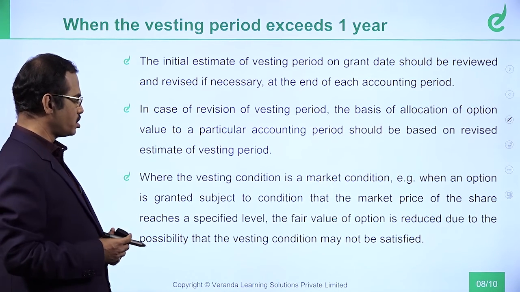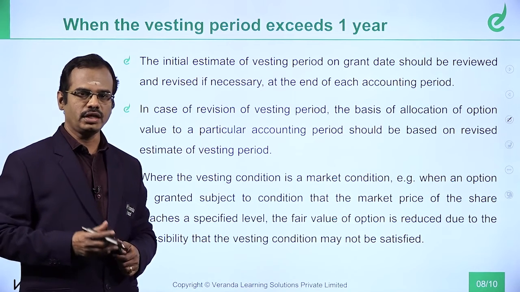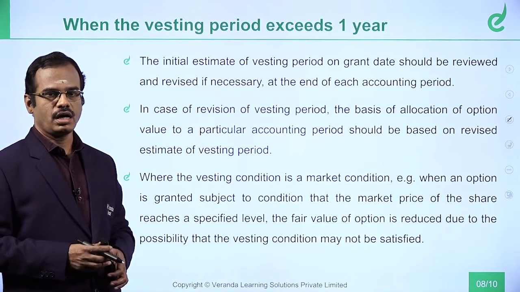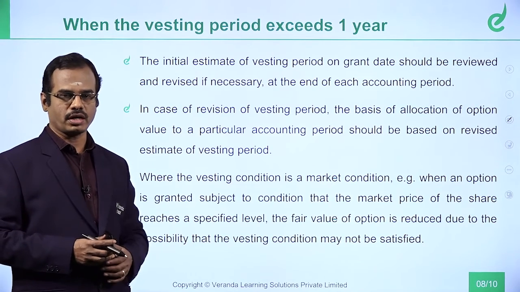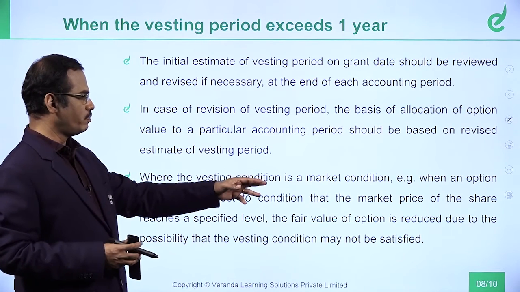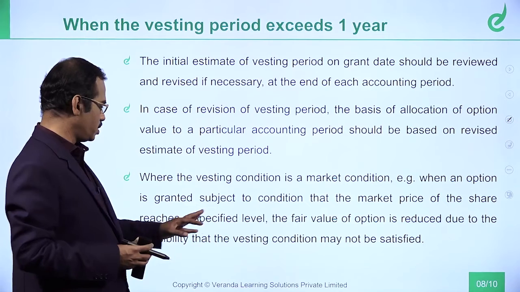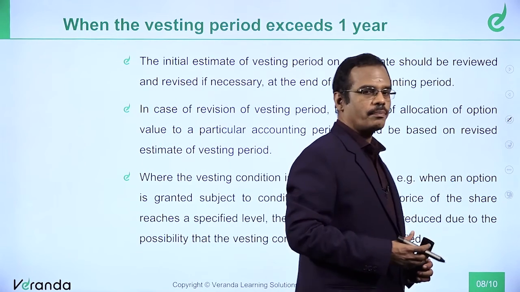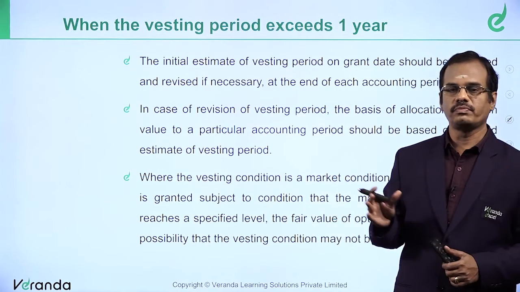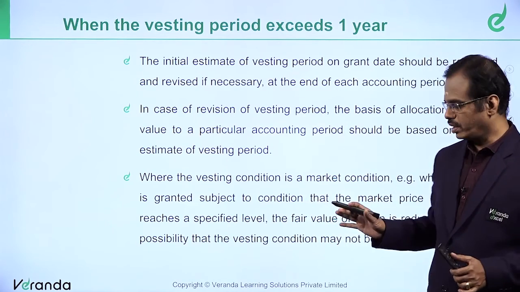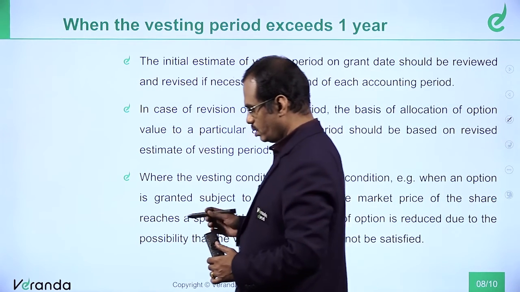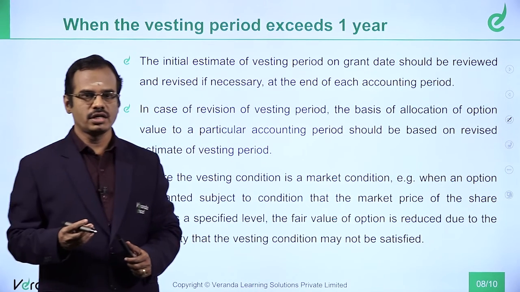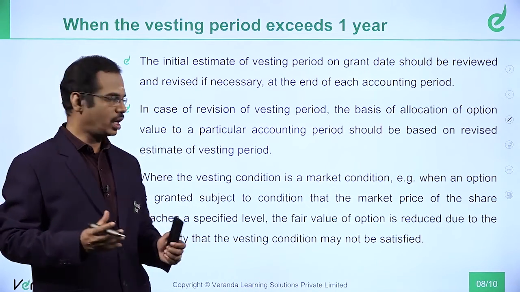Where the vesting condition is a market condition, it can be subject to the market price of the share or some other product price. Then the fair value of the option is reduced due to the possibility that the vesting condition may not be satisfied. It is like using probability. Your fair value can undergo change because the condition is not achieved, and you can revise that.